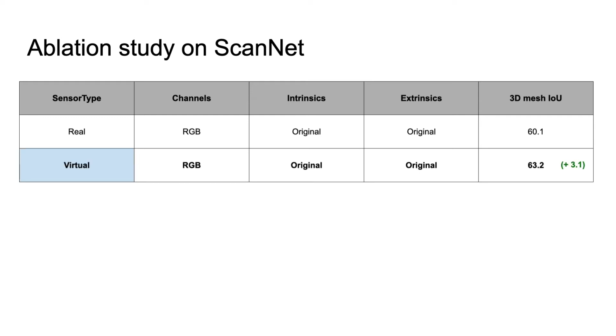Now, in the second row, marked in bold, we use rendered color images with exactly the same camera intrinsics and extrinsics as the original real cameras. We immediately see a jump in segmentation IOU from 60.1 to 63.2. This improvement can be attributed to the fact that when using virtual rendered views, there is no misalignment between the 3D mesh and the rendered images.